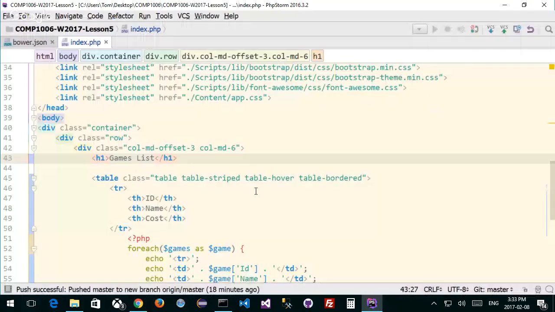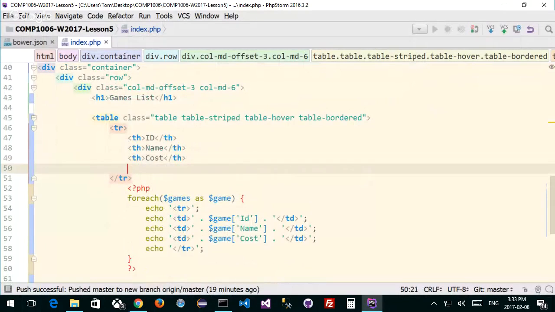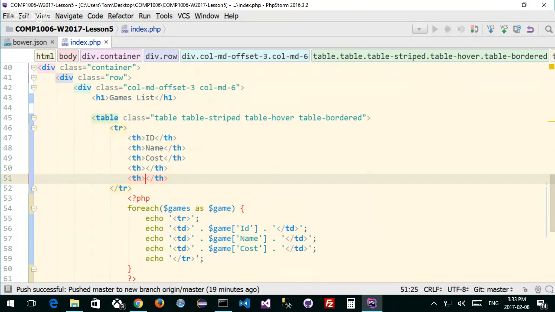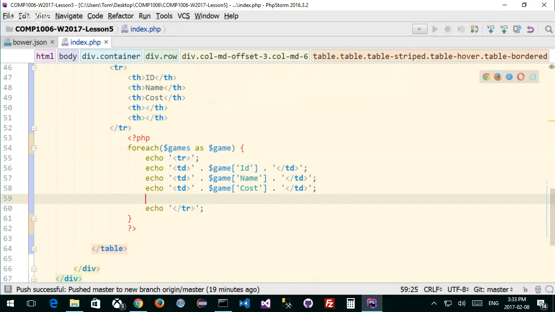So I'll go back in here. But instead of actually naming them edit and delete, I'll just put empty table headers. So I'll say table header, right, and table header. Okay, so it's the two empty kind of rows or columns, right? And inside here, what I want to do is for each loop, I want to set up a button, right? That's within each row.